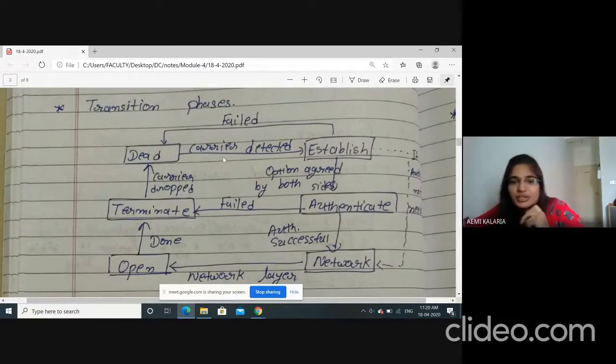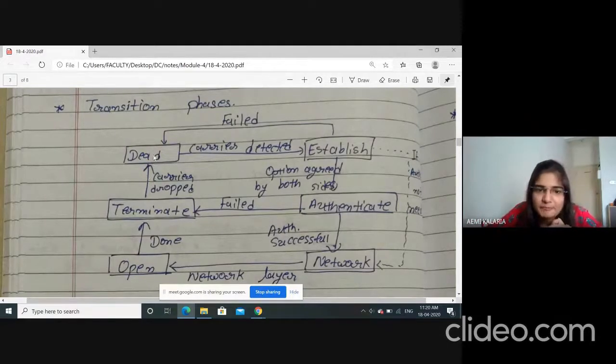One by one, I'll explain, but first of all, roughly, I'll explain through this diagram. Dead state means the point-to-point protocol is not transmitting anything, so there is no establishment between sender and receiver. After that, carrier detected, then they establish the connection. If both parties agree on the options, then authentication should happen.